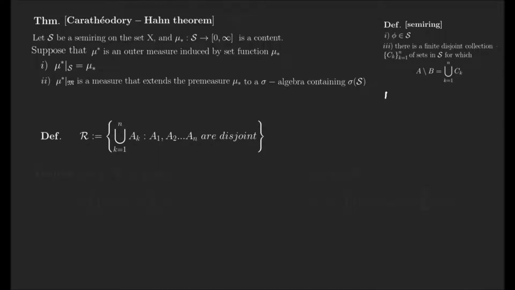So if we consider A minus the empty set, this is still A. But when considering the definition of the semi-ring, this always expresses a finite disjoint union. Clearly there exist A_i, finitely many, A_1, A_2, up to A_N, which are disjoint, expressed in this form.